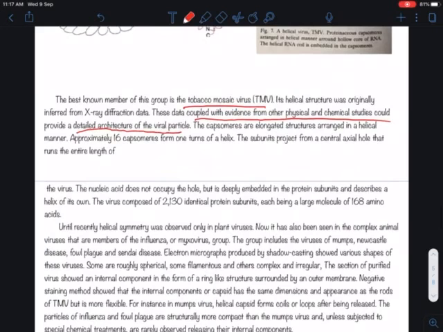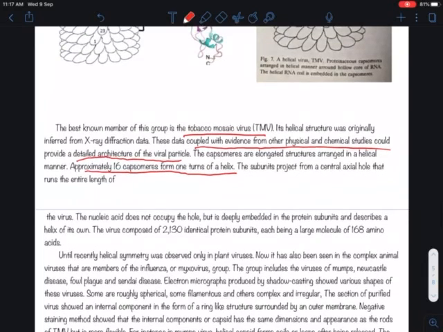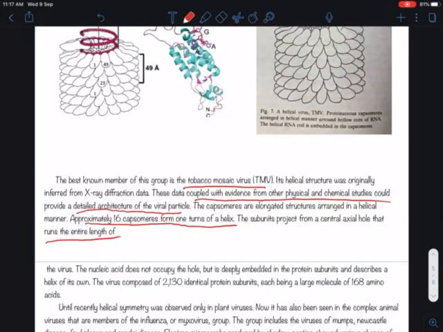The capsomeres are elongated structures arranged in a helical manner. Approximately 16 capsomeres form one turn of a helix. The subunits project from a central axial hole that runs the entire length.